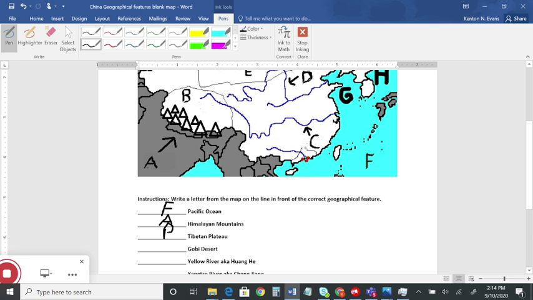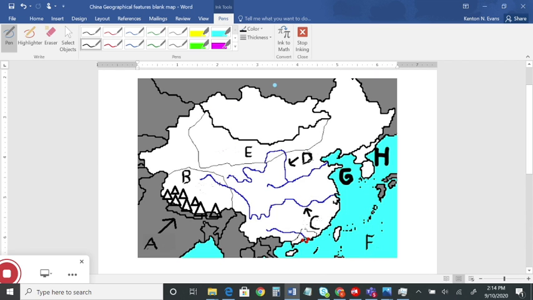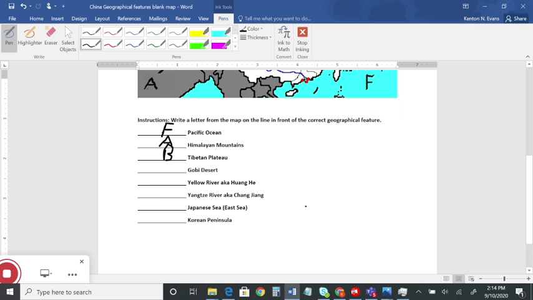Very good. That is the letter B right here. The plateau. Now that's our next word. A plateau is a high, flat plain, so usually kind of on the edge of mountains.